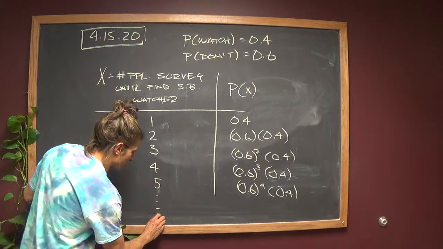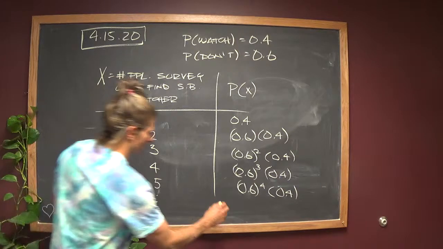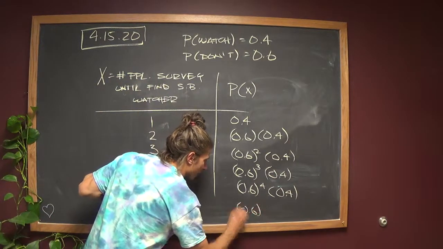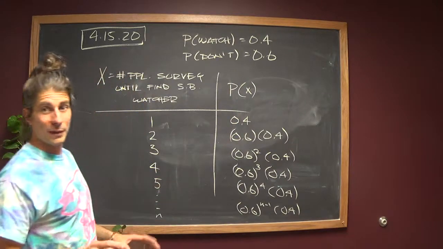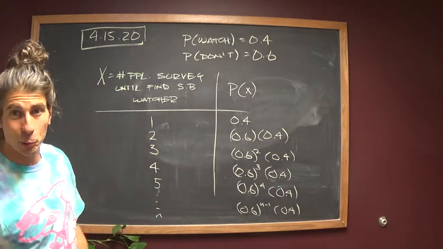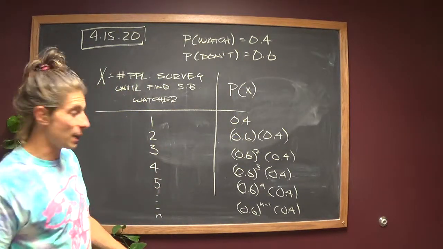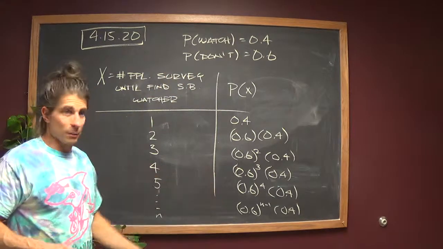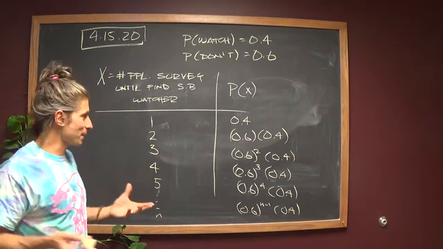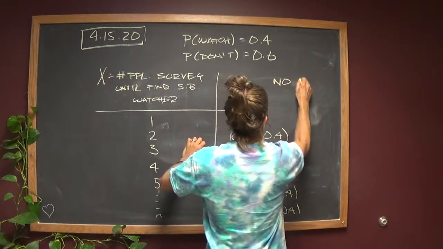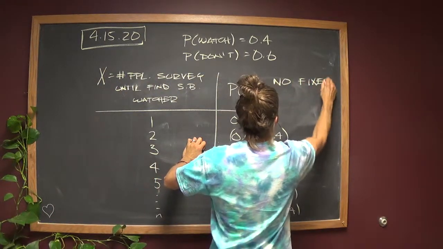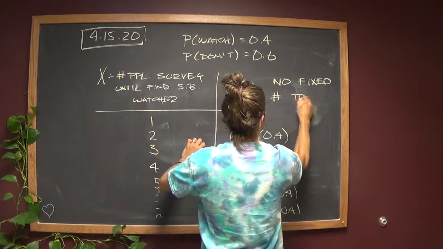I mean, you can think of it as being n, but the trick with that is, this is now a variable expression, n minus 1 times 0.04. Now what's cool about this is mathematically that still sums to 100%. I'll show you why in the next video. So the probability of x column does sum to 100%. But the fact of the matter is this isn't binomial because there's not a fixed number of trials.